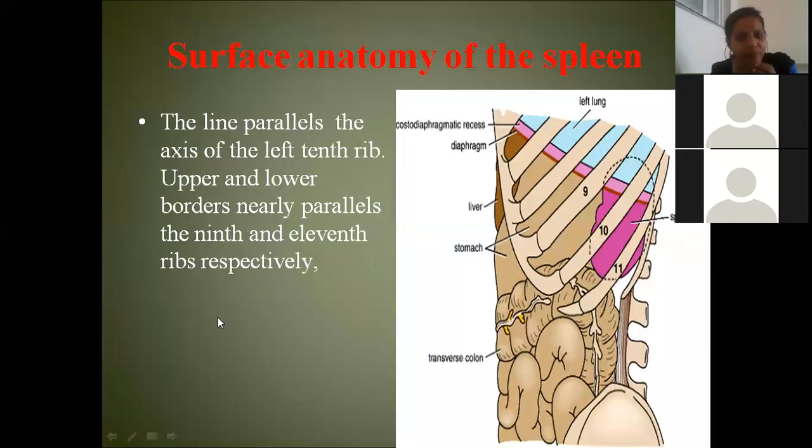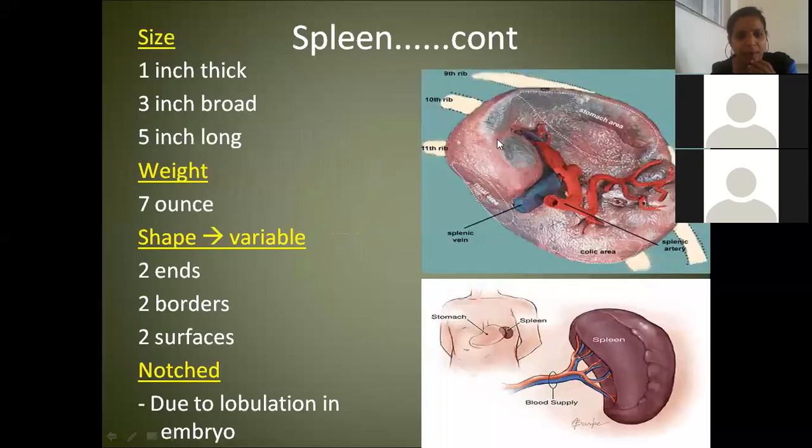Now under which ribs is it placed? 9th, 10th and 11th ribs. Very good. Now see here, this is how the spleen looks in the body. Exactly the spleen looks like this and you are supposed to place it in your palm. Consider these ribs as your palm. Understood? So this end becomes the medial end, and this end becomes the lateral end. The medial end is around 4 centimeters away from the vertebral column.